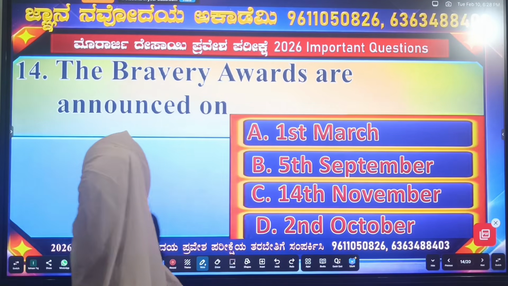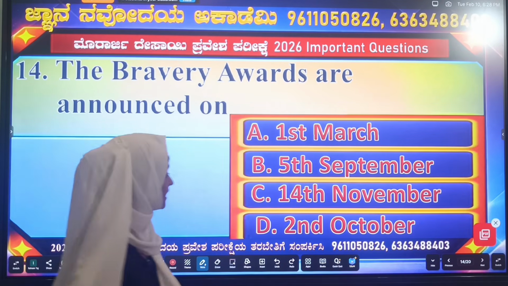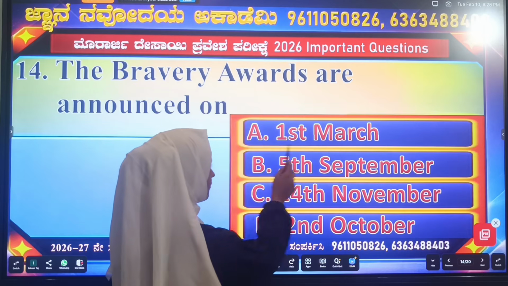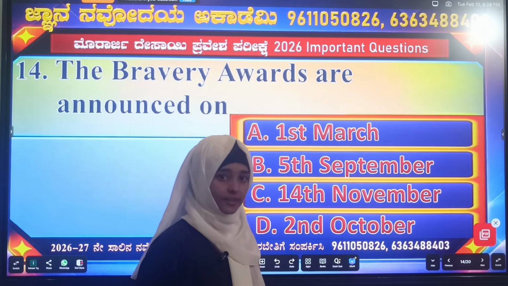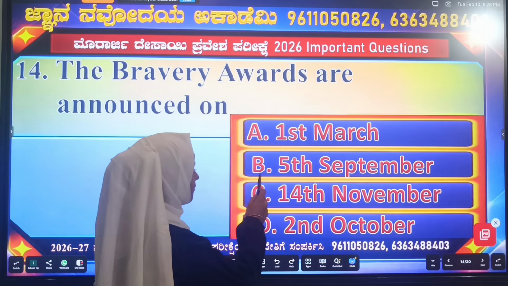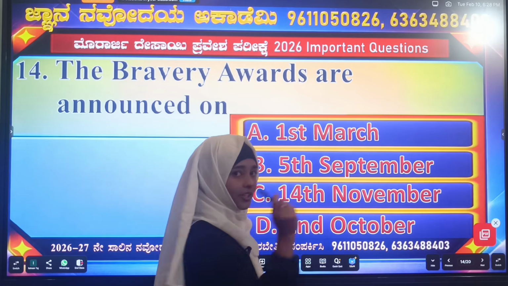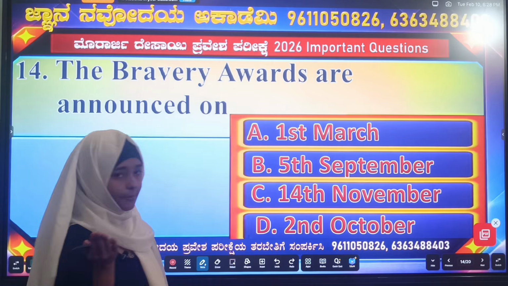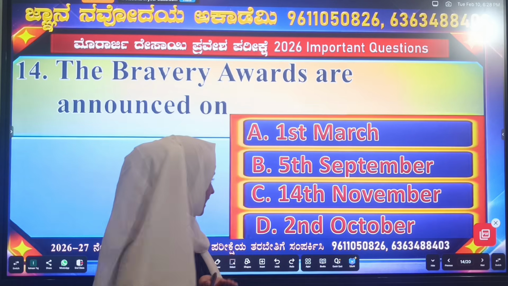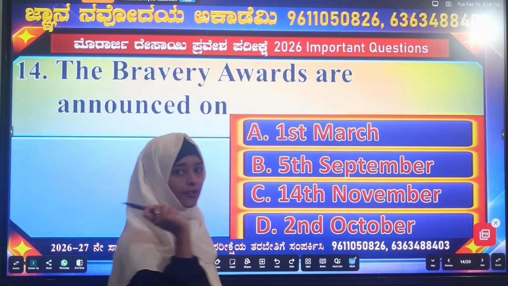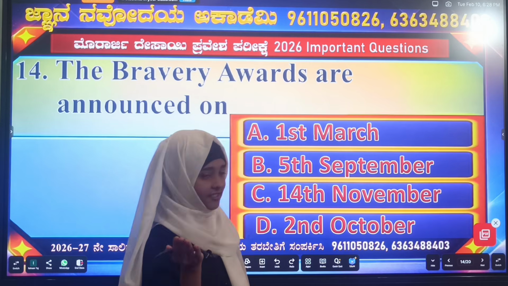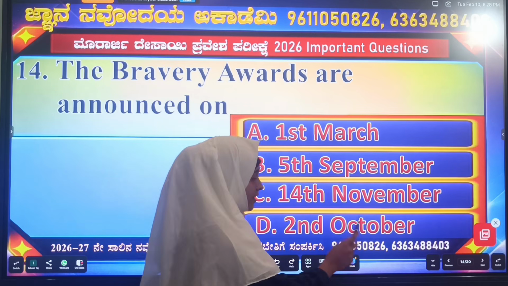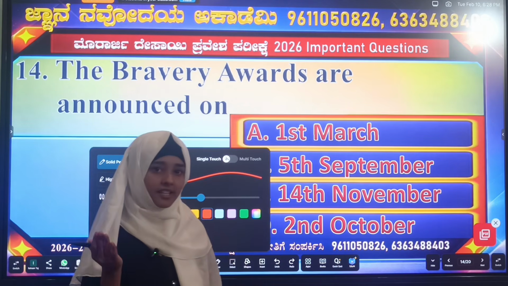Next question. The bravery awards are announced on. See here options. A, 1st March. 1st March is celebrated as Global Awareness Day. Okay. B, 5th September. We know that 5th September is celebrated as Teachers Day. 14th November. 14th November we know is celebrated as Children's Day. On 2nd October we celebrate Gandhi Jayanti.